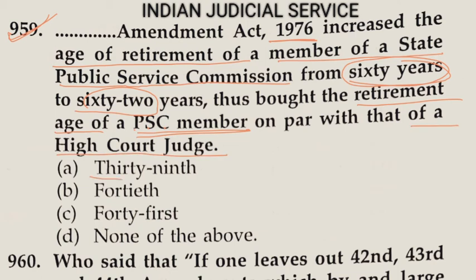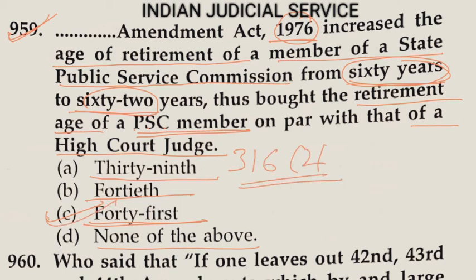So option A here 39th Amendment, option B 40th Amendment, option C 41st Amendment, and option D none of the above. So the answer of this question is option C, 41st Amendment Act 1976. In this amendment, the age of retirement of public service commission members was increased from 60 years to 62 years. And this Amendment Act amended article 316 clause 2. So the answer of this question is option C, 41st Amendment Act.